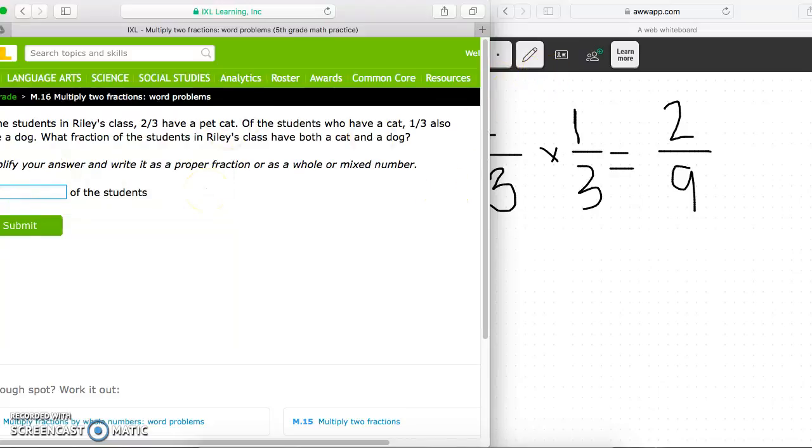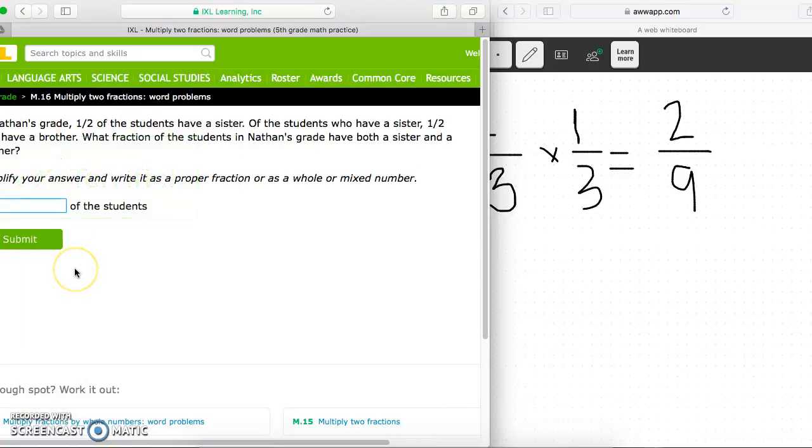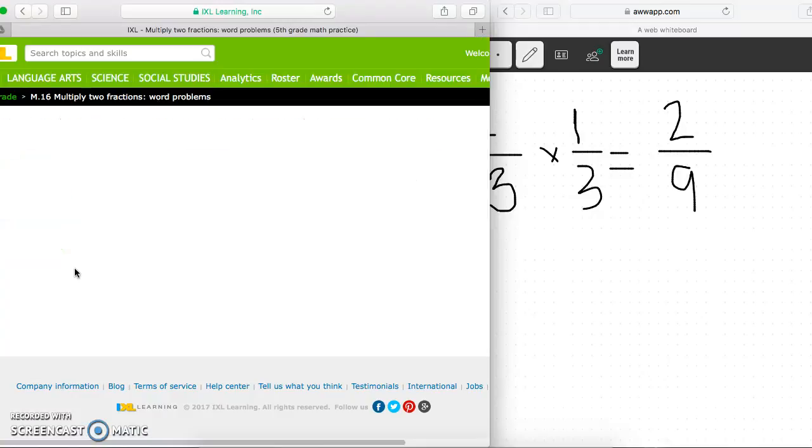Okay, I know what the answer to this one is. We're going on. I want to get to one where we have to simplify it.